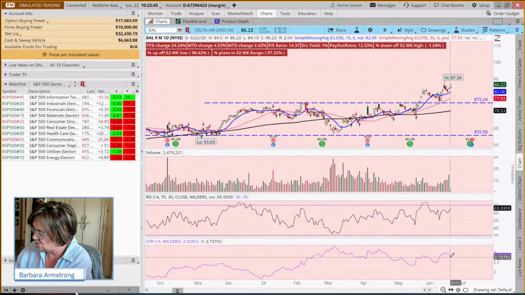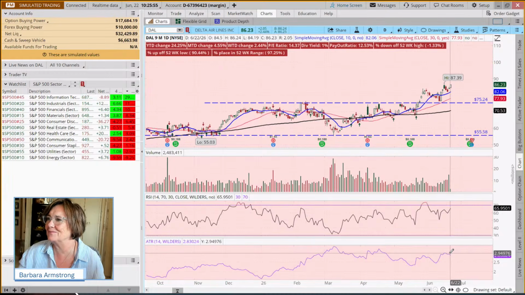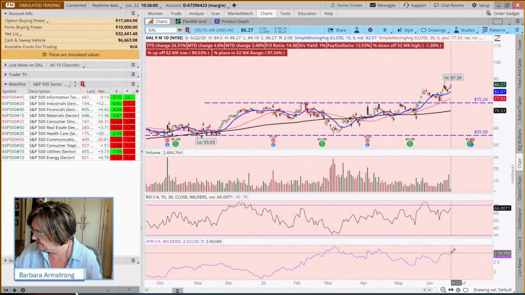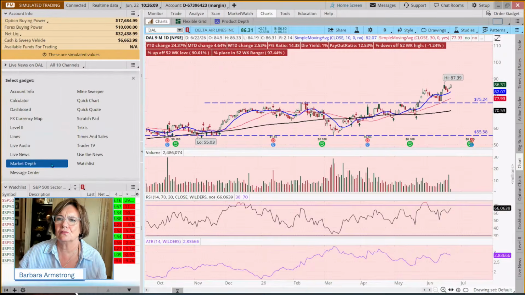So 86.20, and our ATR is, I had done the math ahead of time. This is annoying because now all my numbers have changed. It is 2.83. So I'm going to switch this to a scratch pad.